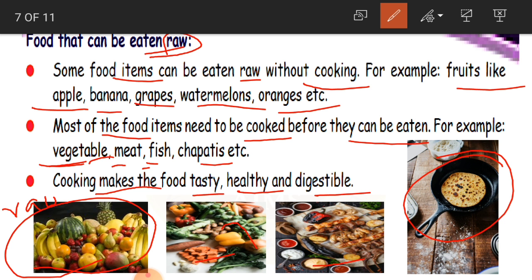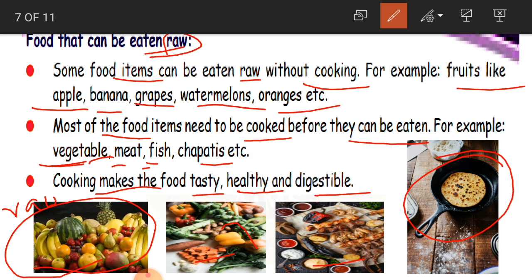You will add some more ingredients to make it tasty. You will add salt, haldi, turmeric, mirchi, some masala powders and all that, so that the curry becomes tasty. And it also must be digestible.